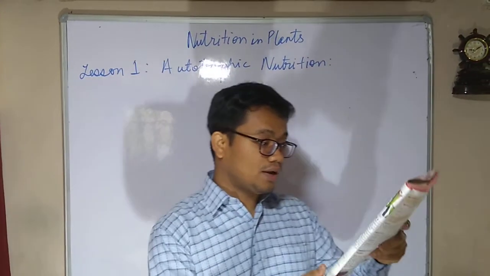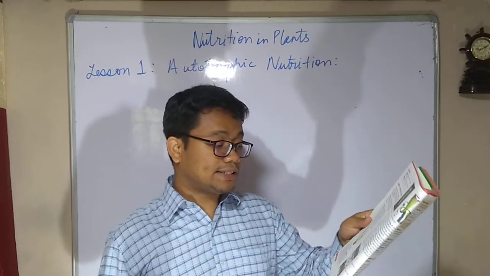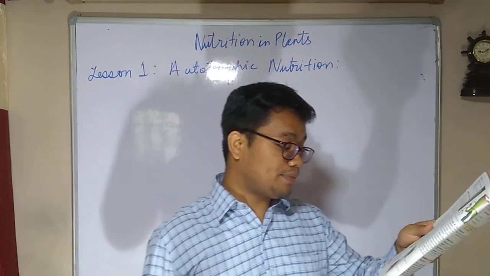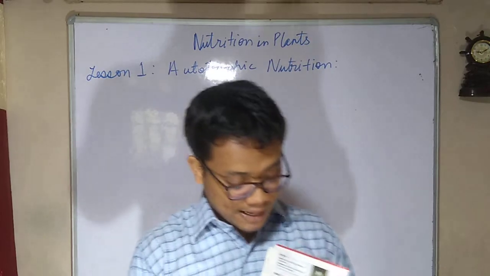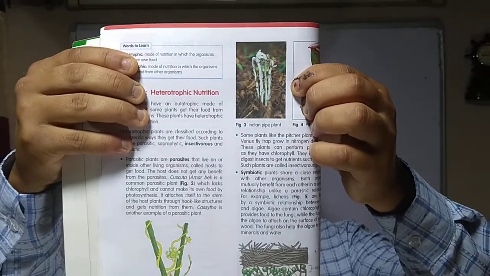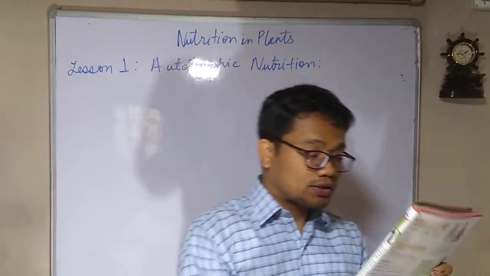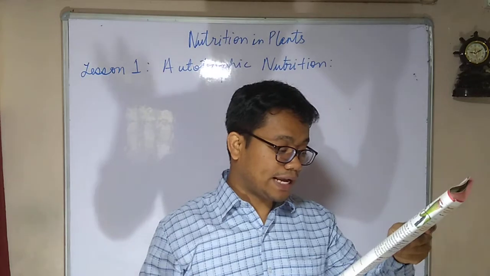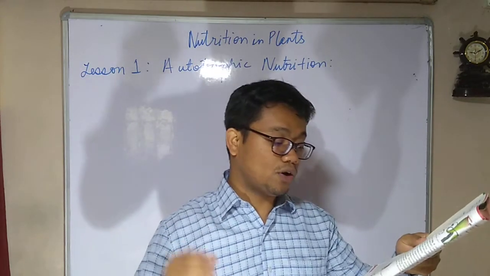Now, saprophytic plants are called saprophytes, like the Indian pipe plant. If you see the Indian pipe plant, it is usually like this. This Indian pipe plant actually grows in dead and decaying organic matter.